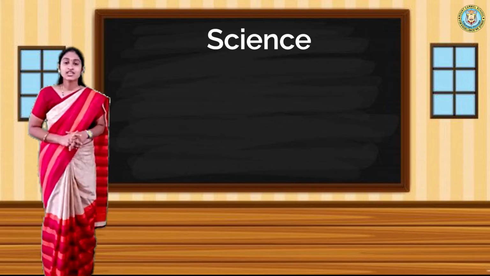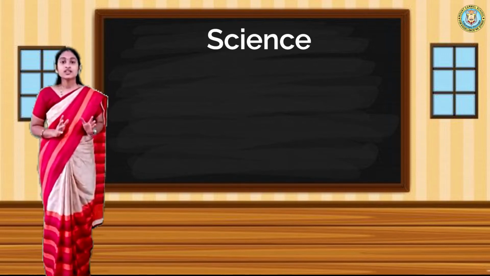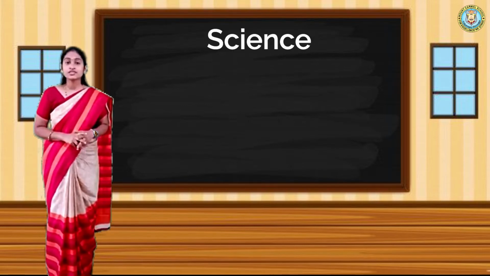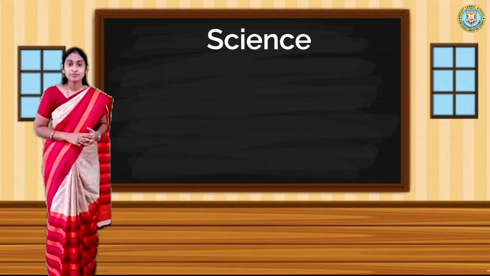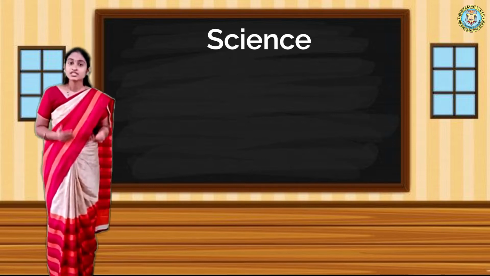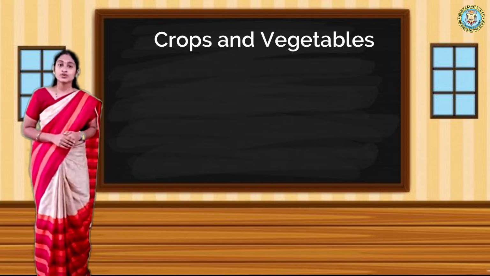In the last class, we have learned about reproduction and dispersal of seeds in plants. How does reproduction happen? Through seeds, stem, leaf, roots and soil. Today, we will learn the next concept from this lesson, that is crops and vegetables.